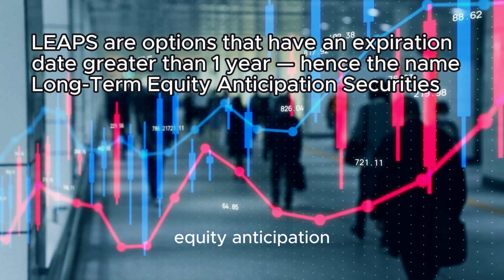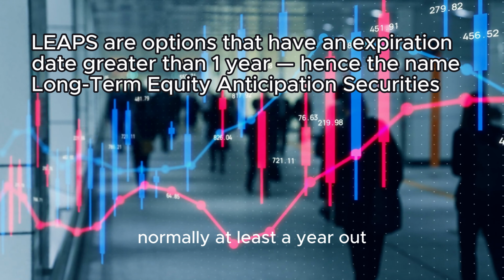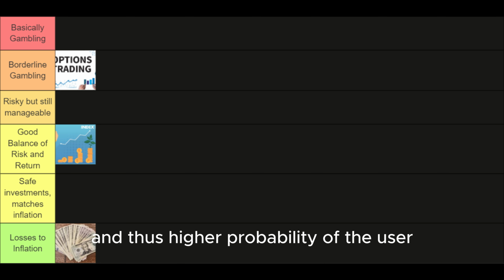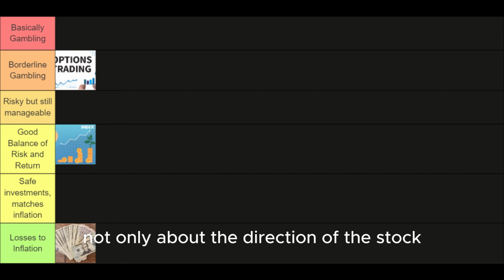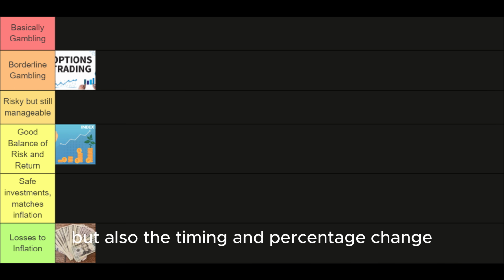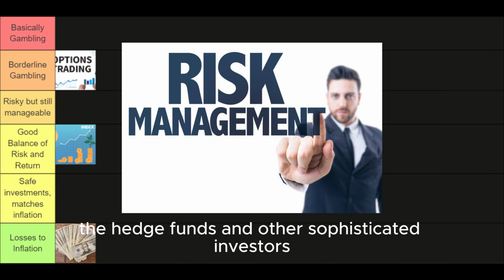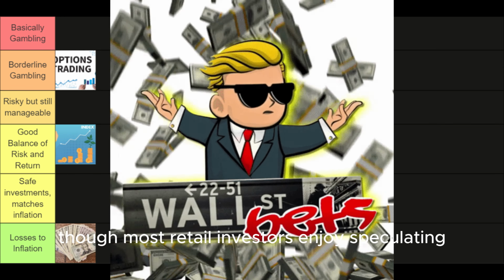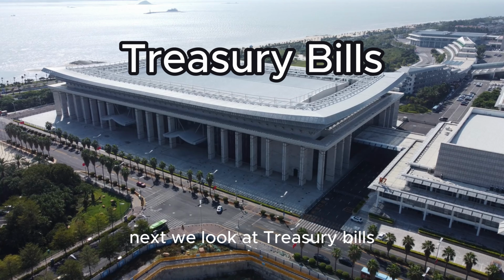LEAPS, or long-term equity anticipation securities, are options with longer expiration dates, normally at least a year out. These are more logical investments as they give a longer time horizon and thus higher probability of the user being right about their predictions. Still, it is incredibly risky as you must be right not only about the direction of the stock, but also the timing and percentage change, and thus will be put as borderline gambling. Hedge funds and other sophisticated investors use these options as a way to manage risk, though most retail investors enjoy speculating using this instrument.